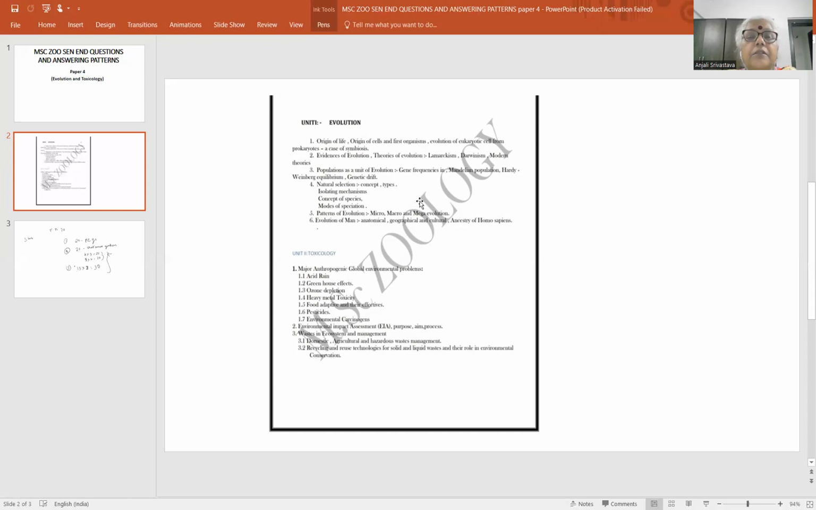So now let us see one by one the short questions for short answers. First, let us come on unit 1, evolution. Now evolution carries the short questions. The first is origin of life, origin of cells, and first organisms. Evolution of eukaryotic cells from prokaryotes, a case of symbiosis. This is the first subtopic of Unit 1 evolution.